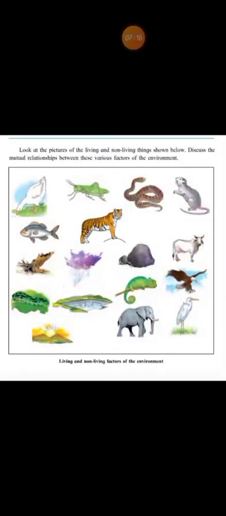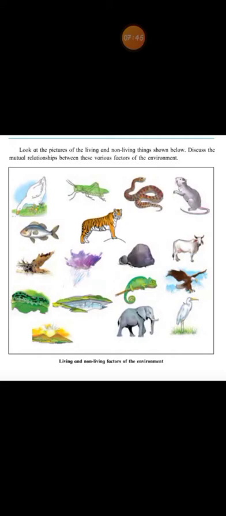Now children, look at this picture. You can see living and non-living things of your environment in this picture. Look at the picture of the living things and non-living things below. Discuss the mutual relationships between the various factors of the environment. Right?